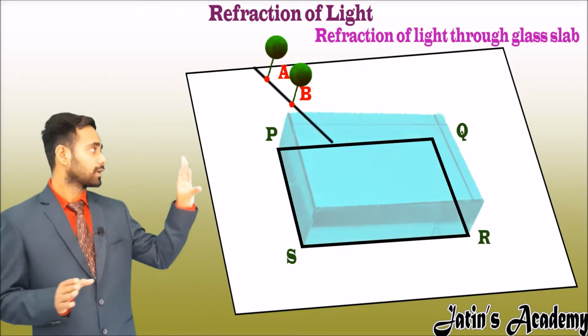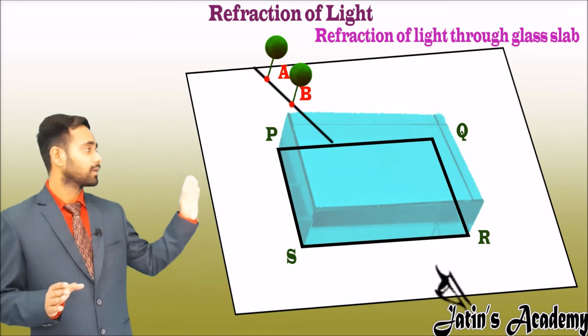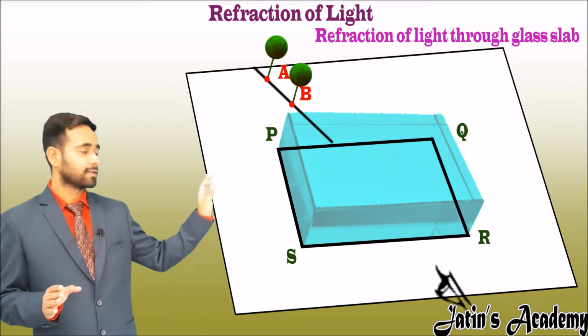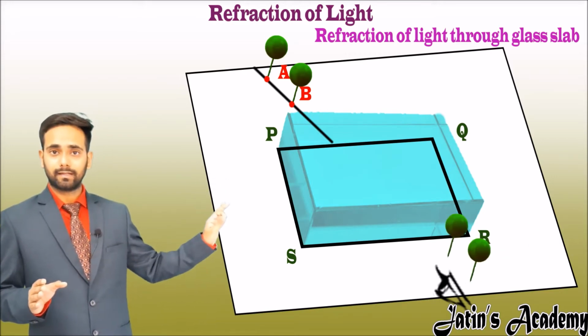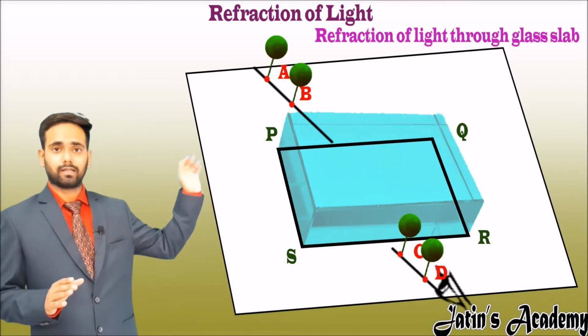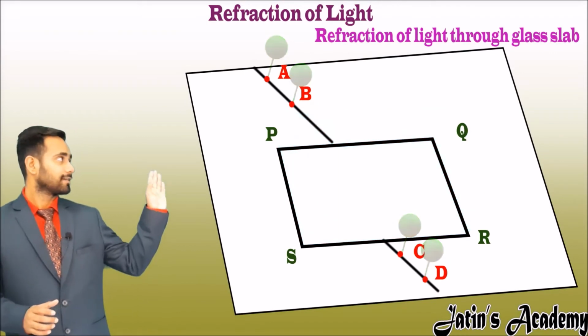Now put the glass slab again and see the pins from the SR side. Fix the pins C and D in such a way that they make a straight line. Remove the glass slab and extend the lines.